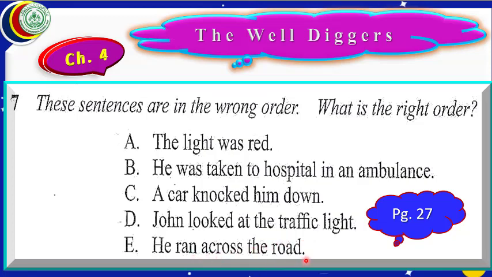He ran across the road. Dear students, if we look at the meaning of these sentences, every sentence is telling us something.